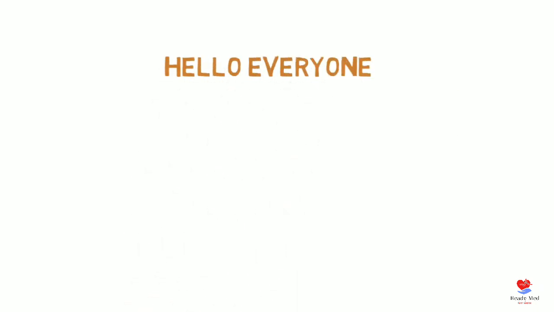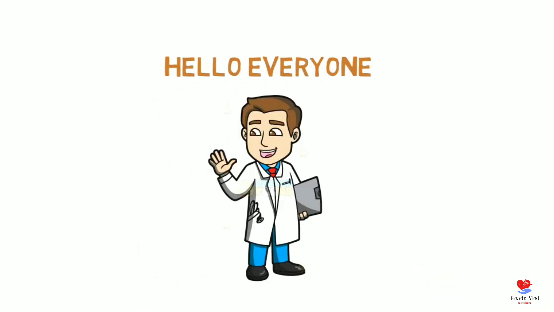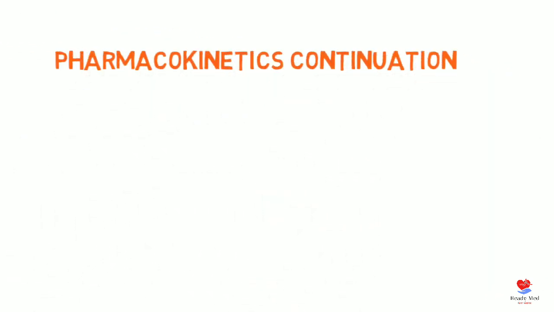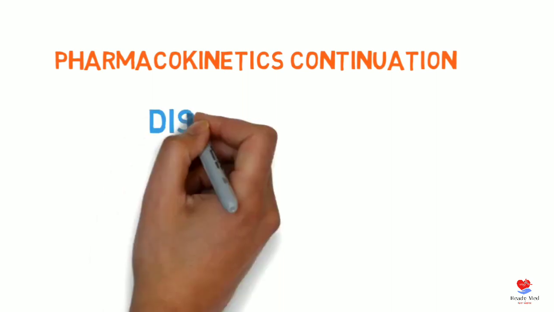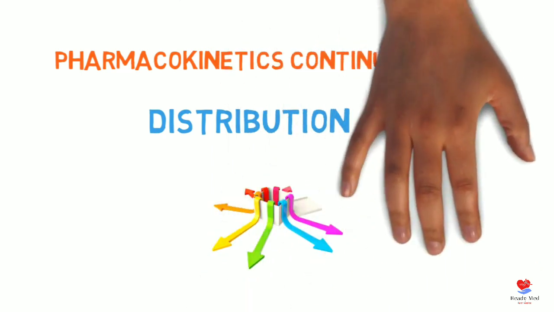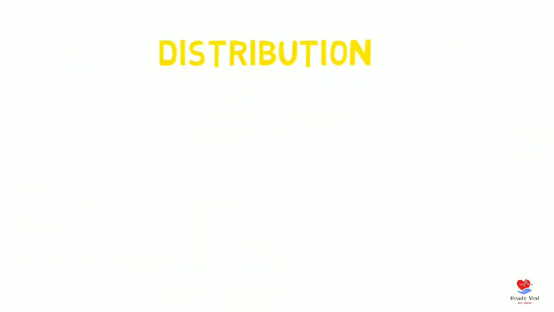Hello everyone. In today's lecture, we are going to continue with pharmacokinetics, as we discussed the principle in the last lecture, ADME. A for absorption we discussed in the last lecture, and in this one we will start with D, distribution. Distribution is the movement of drug to the various parts of the body from the blood vessels, the bloodstream.